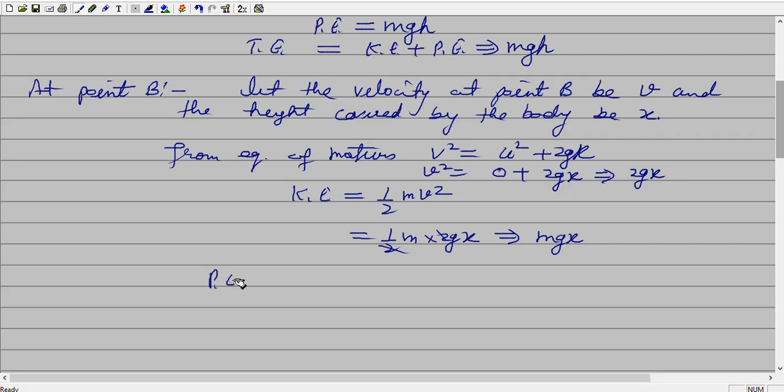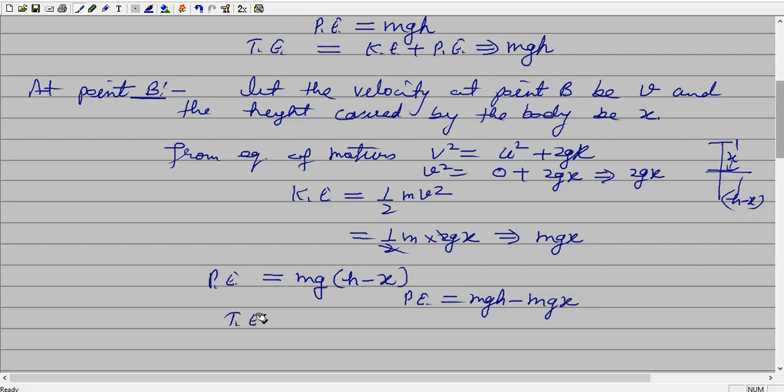And now the potential energy at point B. It is mg times, at point B आपके पास रह जाता है h minus x, because the body has shifted downward by height x, so the rest of the height that remains is h minus x. Now the potential energy is mgh minus mgx. Then calculate the total energy.